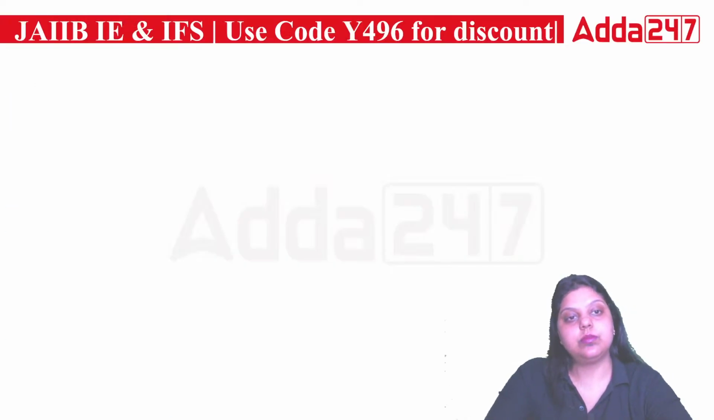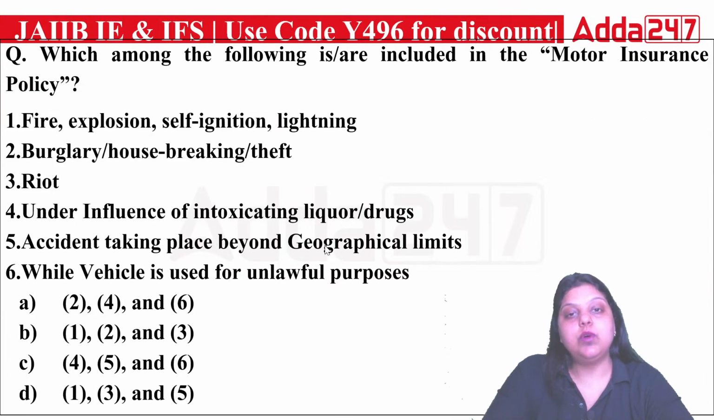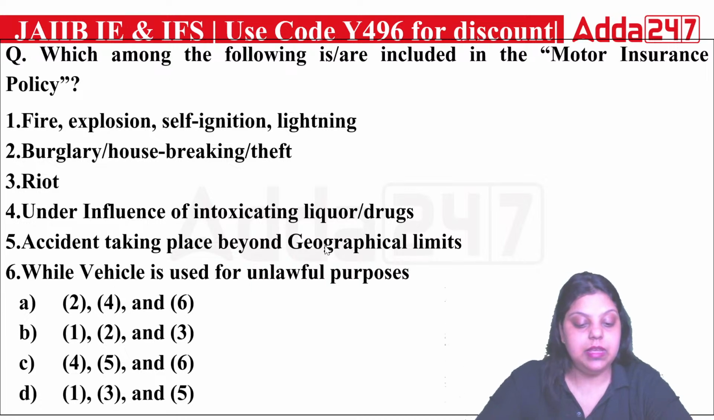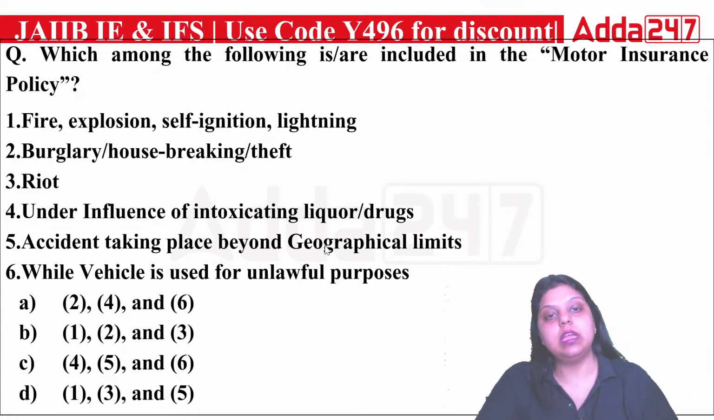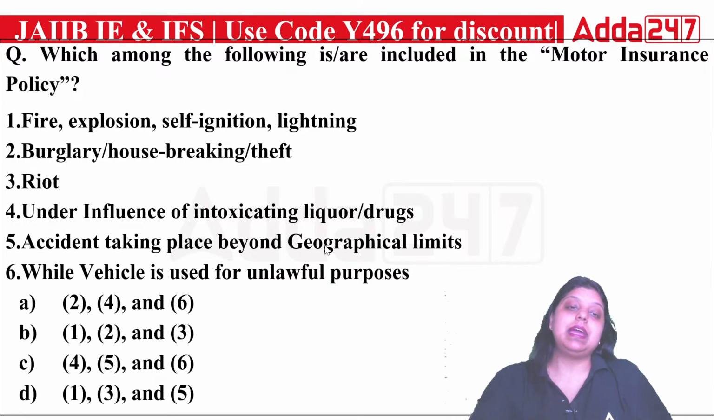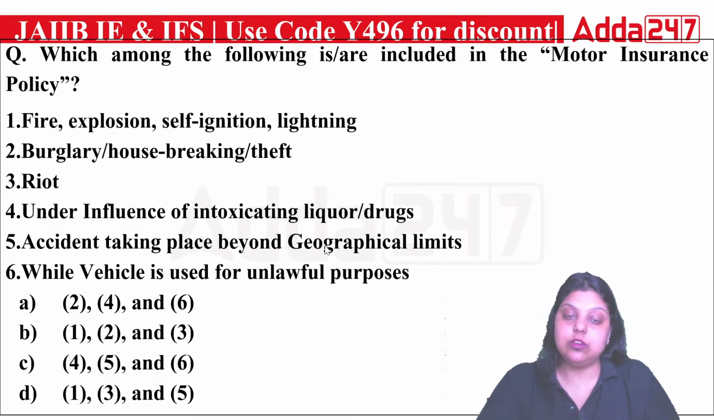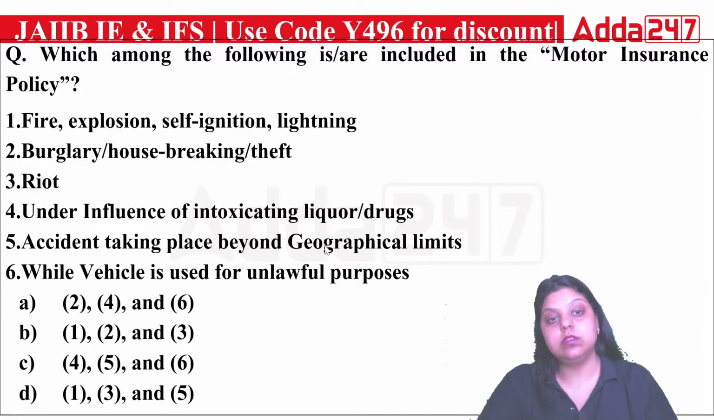Next question. Which among the following are included in the motor insurance policy? First is fire, explosion, self-igniting, lightning. Second is burglary, housebreaking, theft. Third is riots. Fourth is under influence of intoxicating liquors and drugs.